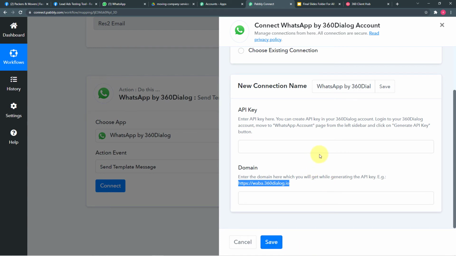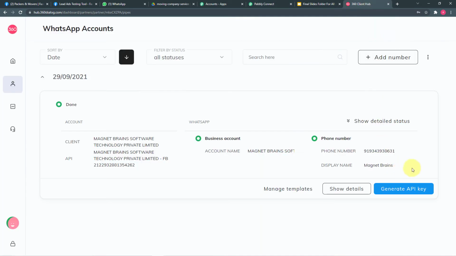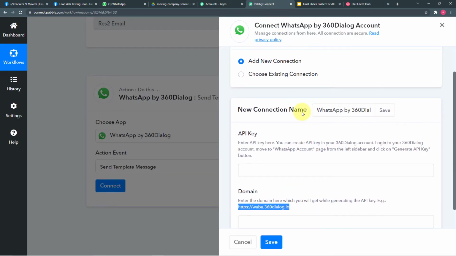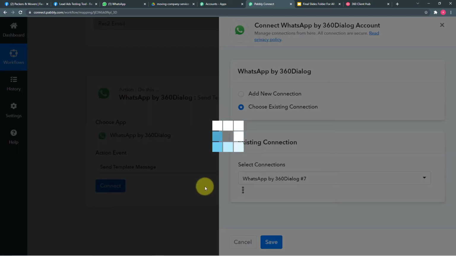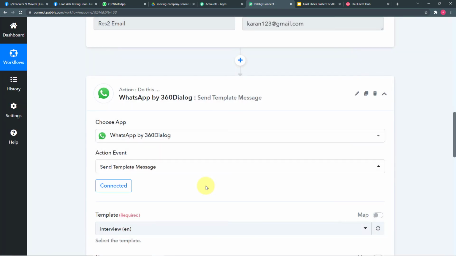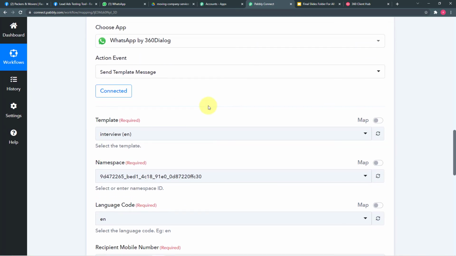Okay. So this is a one-time process. Once you have generated an API key for yourself, you can use the same key to connect with Pabbly Connect afterwards. So once you have made the connection by this process as I've shown you, after that you can choose the existing connection option also, as I have already made a connection with 360 dialog and Pabbly Connect in a different workflow. So I am choosing existing connection option. Now I just have to click on save and you will see that I'll be connected with 360 dialog. As you can see, it started showing connected here.